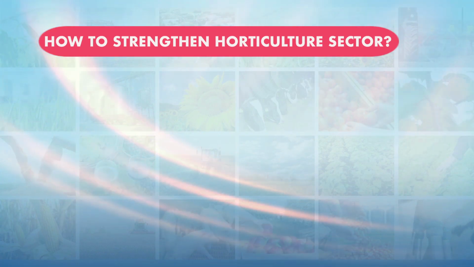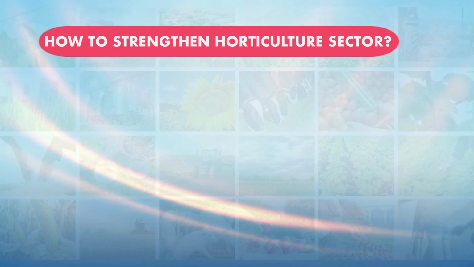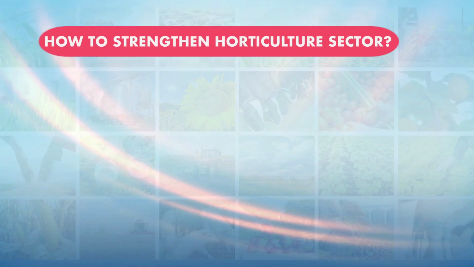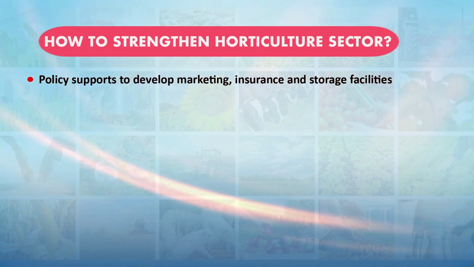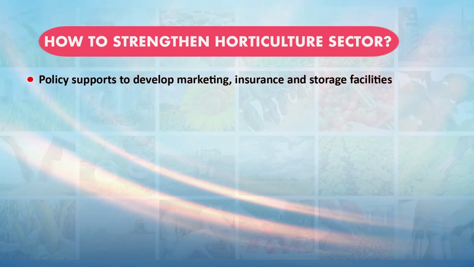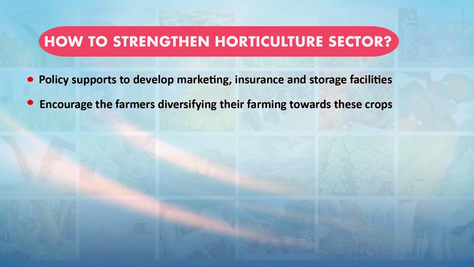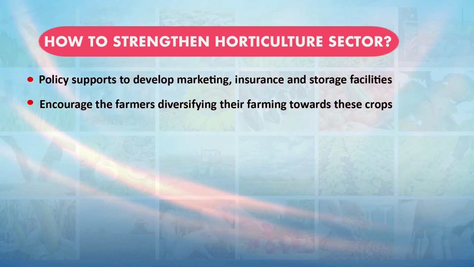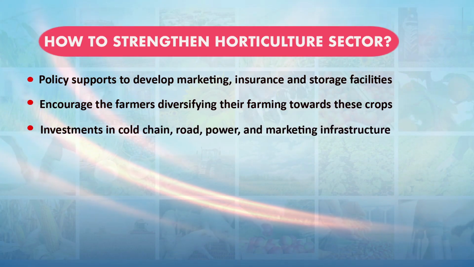Then how to strengthen the horticulture sector? This is very important because we are discussing different policy actions. We need policy support to develop marketing, insurance and storage facilities in the horticulture sector. We need to encourage farmers to do more horticulture production. They need to diversify their cropping pattern from cereals and pulses to fruits and vegetables, so they can earn more. And there is also a need for investment in the cold chain.